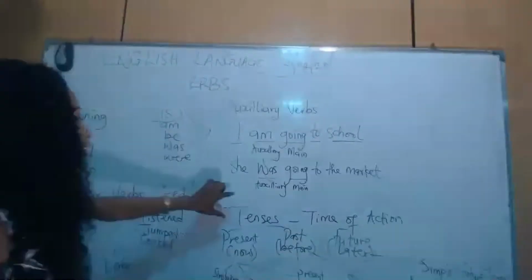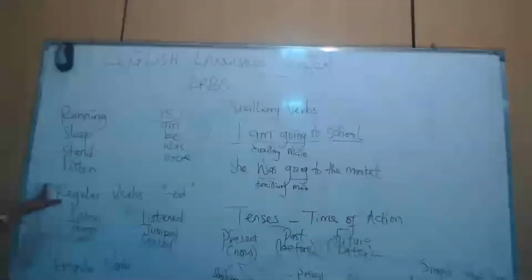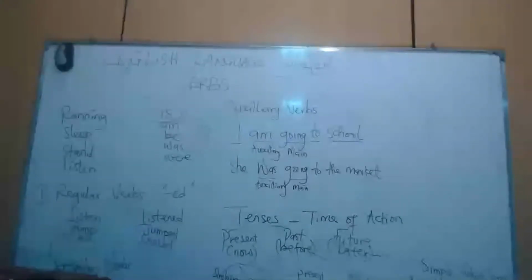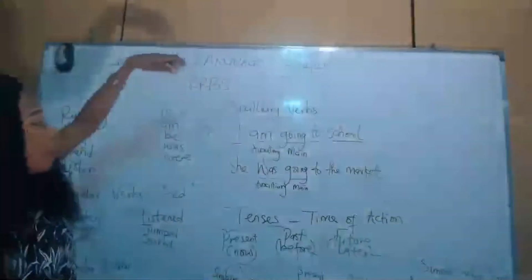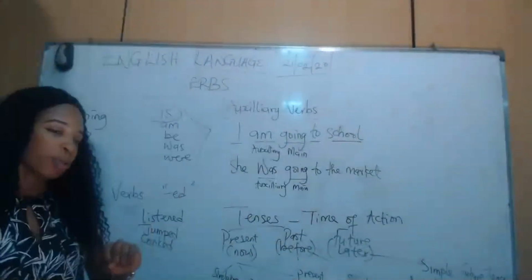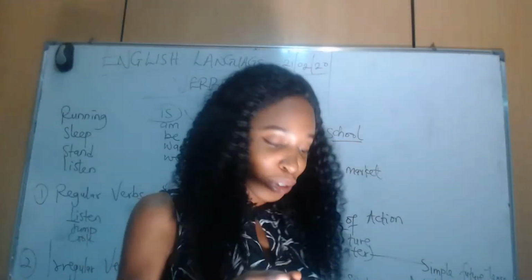So, just like I said before, tenses are derived from what? The verbs. Verbs are divided into regular and irregular verbs. We also have what we call the auxiliary verbs, which is the helping verb in the sentence, and the main or the lexical verb, which is the main action in that sentence. Thank you very much. We're going to continue in our next class tomorrow.